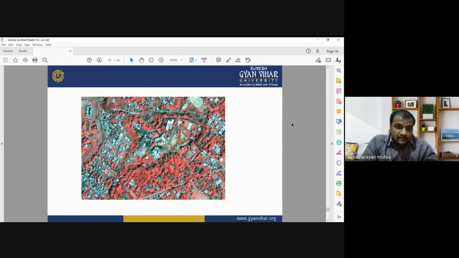You can easily identify different urban features, including buildings, roads, vegetated surfaces, fallow land, and stadiums. Any urban infrastructure can be easily visualized by multispectral remote sensing images.